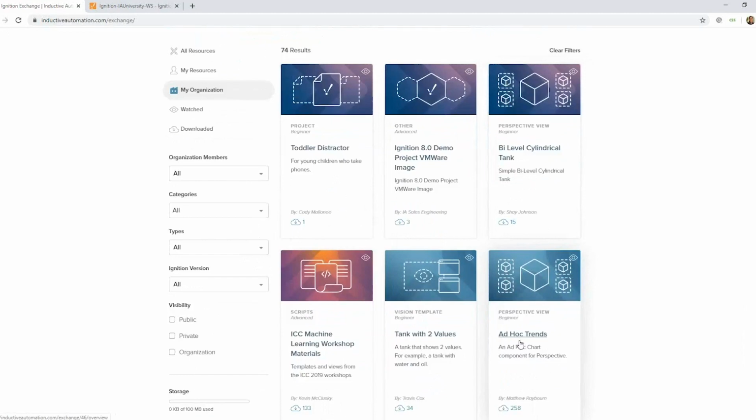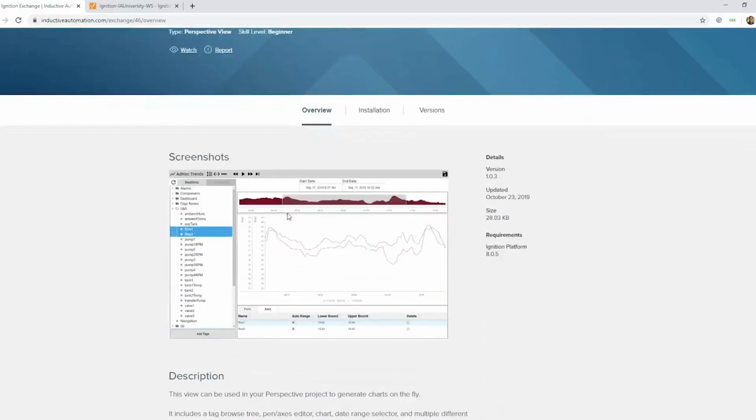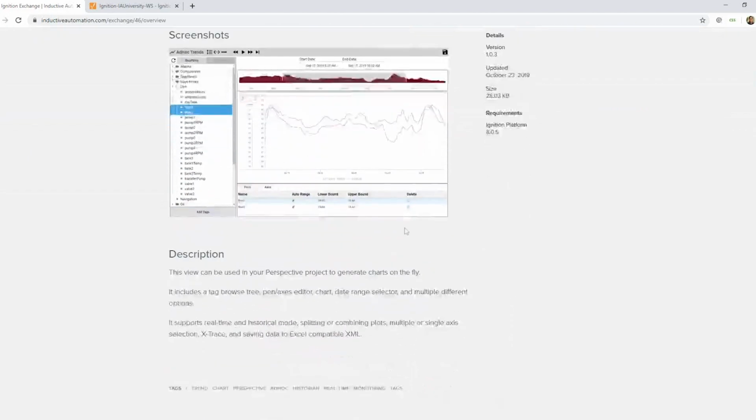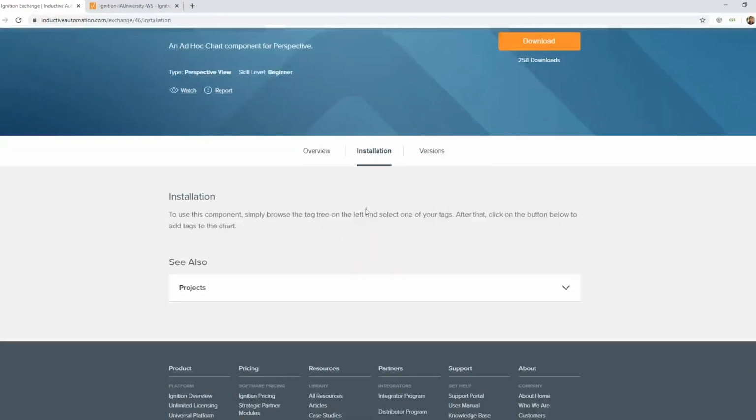There is a perspective ad hoc trend chart that has been uploaded. So let's go ahead and take a look at that. You can see here some screenshots of what it's going to look like. I can see a description of what it does. And I can come to installation.